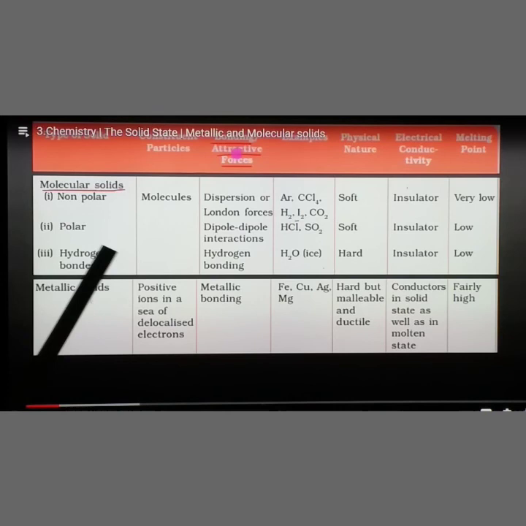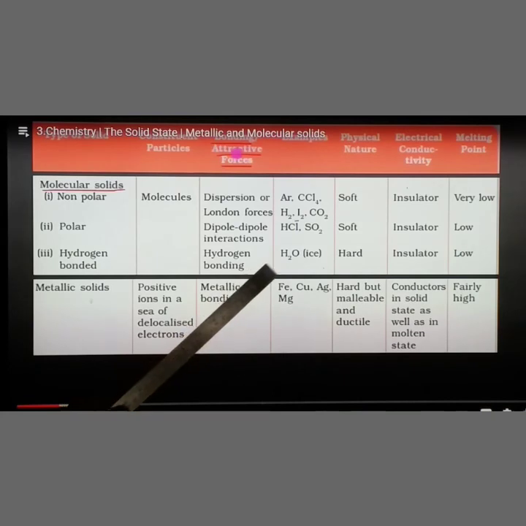The third one is a very important one, hydrogen bonded molecular solids. In 11th standard itself we studied about hydrogen bonding. What do you mean by hydrogen bonding? If hydrogen lies between two strongly electronegative atoms, we call it hydrogen bonding, and there are two types. One is intramolecular, the other is intermolecular. Intra means within a molecule and inter means between molecules. In the same way, hydrogen bonding exists here also.